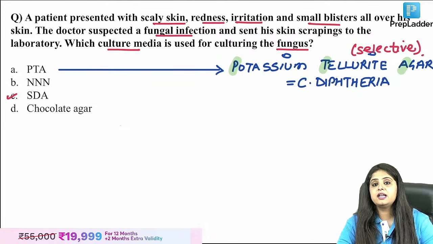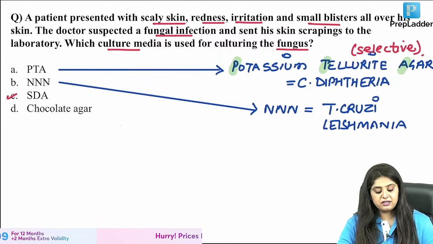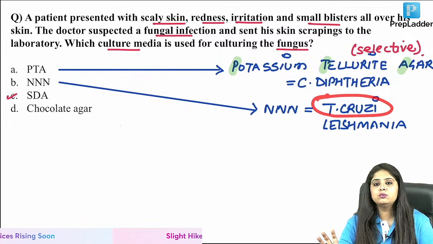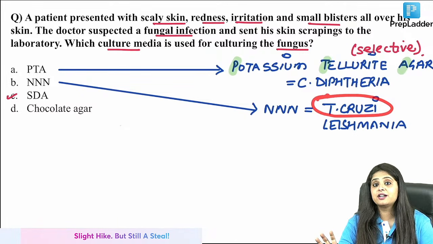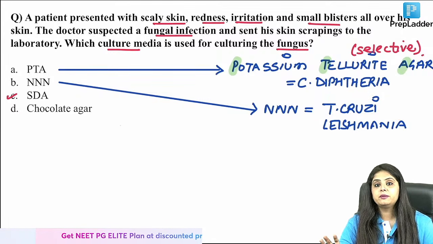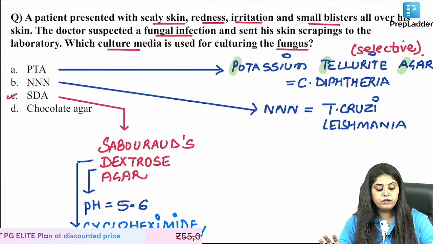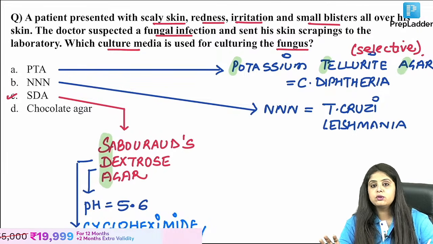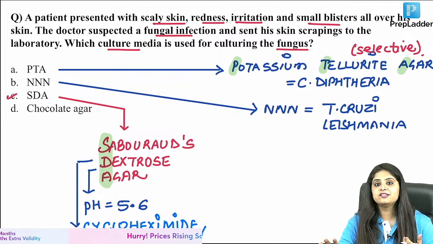Where do you use NNN? Today we will study NNN in parasitology. It is number 1 for Trypanosoma cruzi. Remember the cruise, jhakas like, which I will teach you, just Chagas disease. And for Leishmania, the Kala Azar, that is going to be NNN. So SDA is obviously going to be for fungus. SDA stands for Sabouraud's dextrose agar. Ma'am, photo का question दिखाने से पहले, what are the questions that I get?